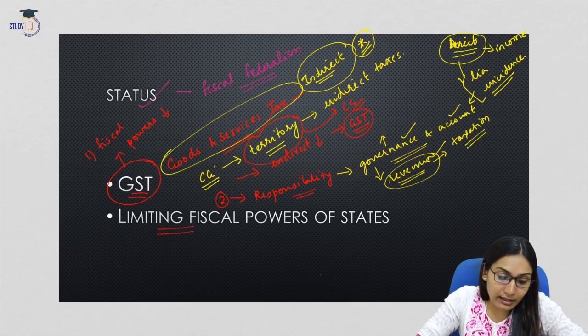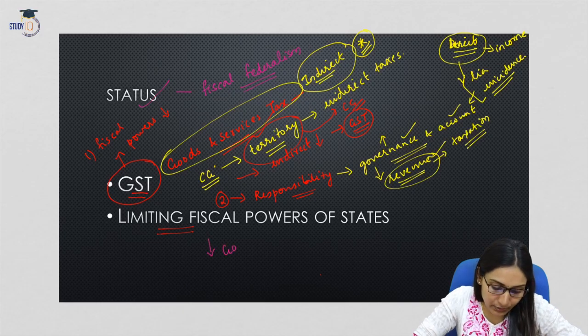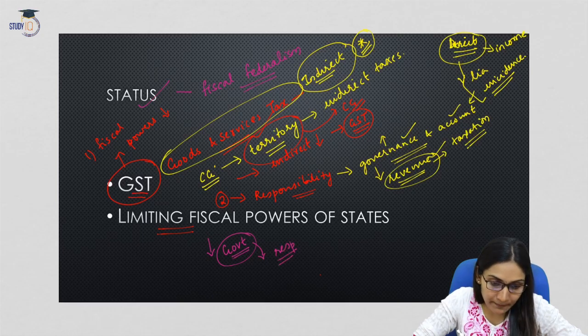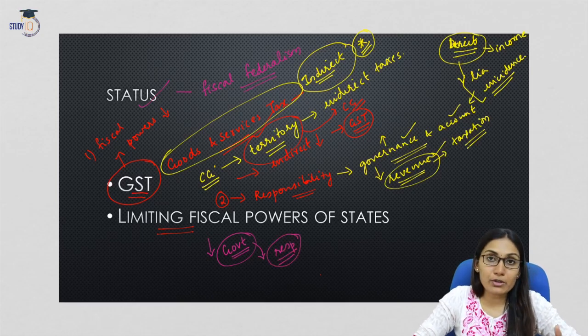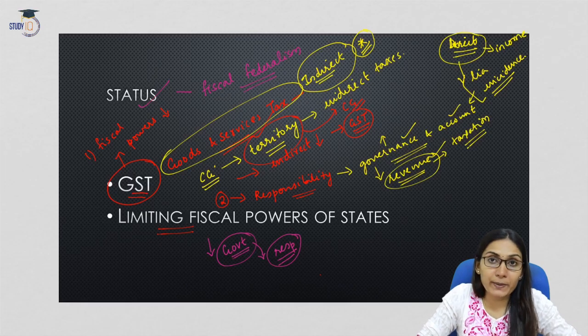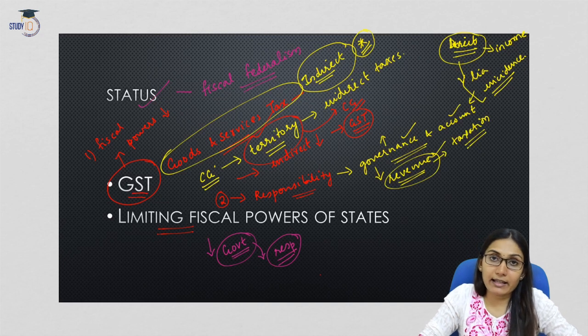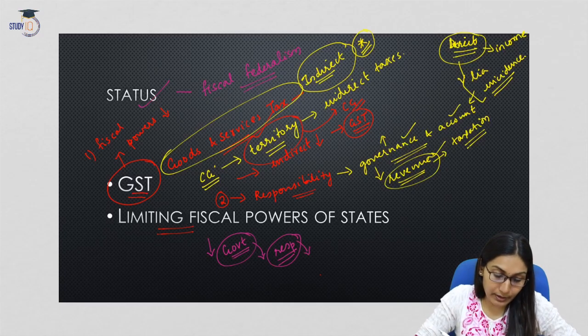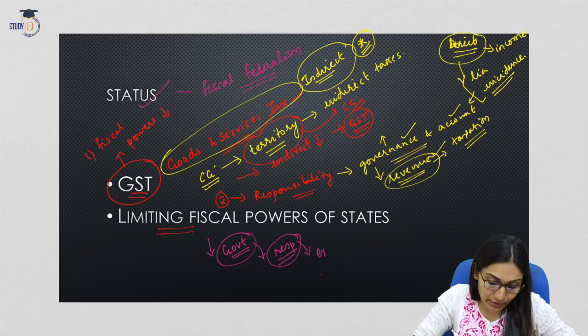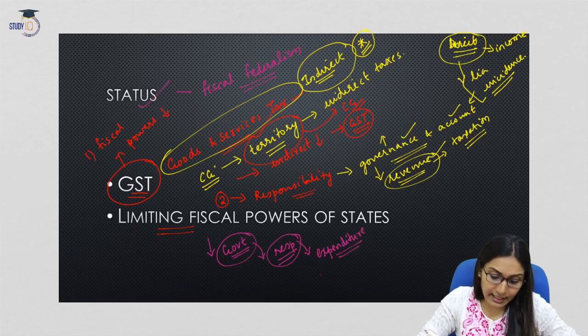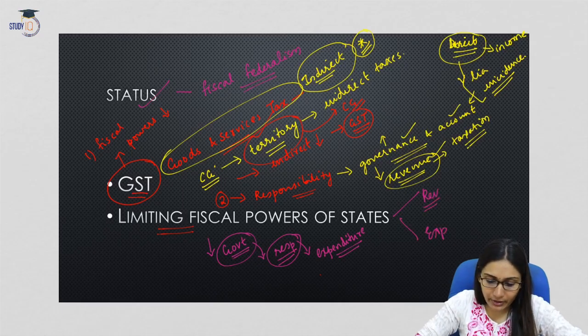Now, a government that collects taxes has an equal responsibility to deliver goods to the people. That is, public goods should be delivered to the people. It can be welfare schemes, infrastructure, healthcare, basic necessities, housing, anything. So basically they have the responsibility to deliver public goods to the people. For that they have to incur expenditure. Now, from where will the state governments incur the expenditure? They will take it from the revenue that they have generated.